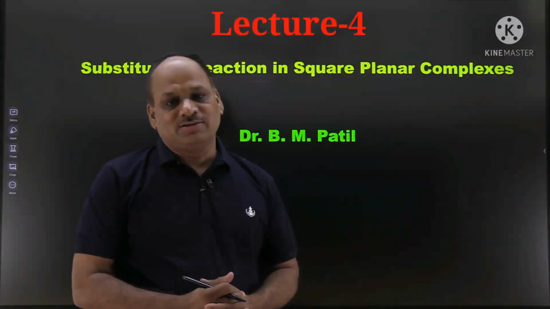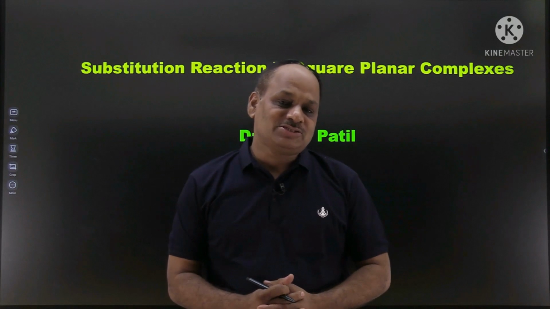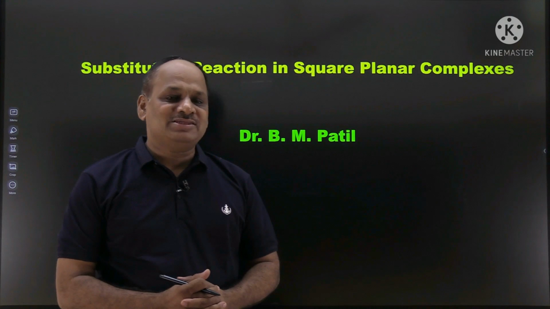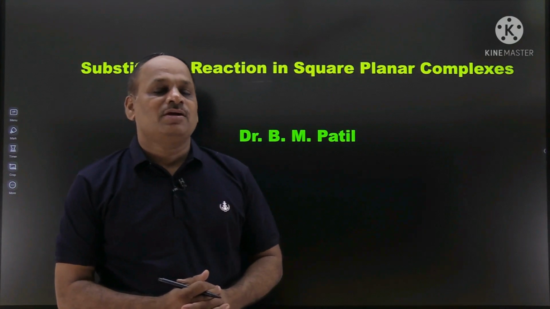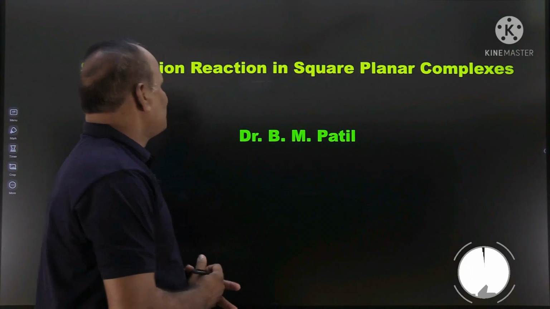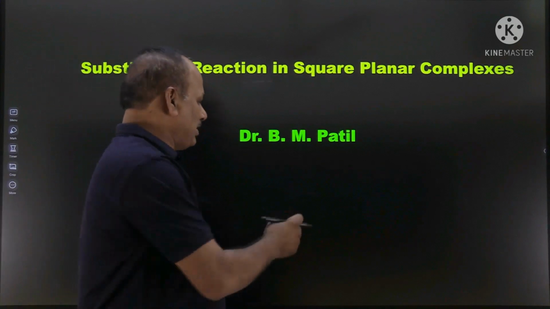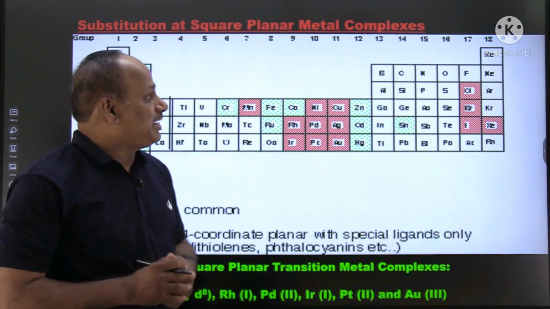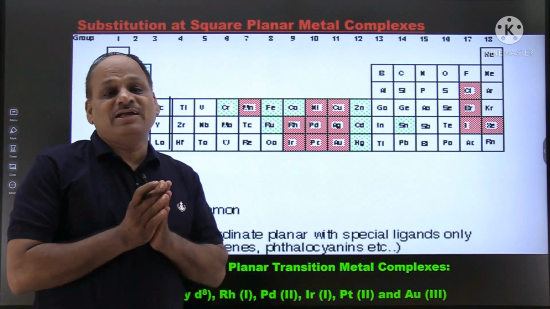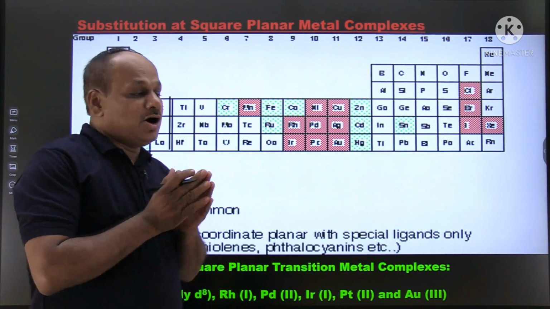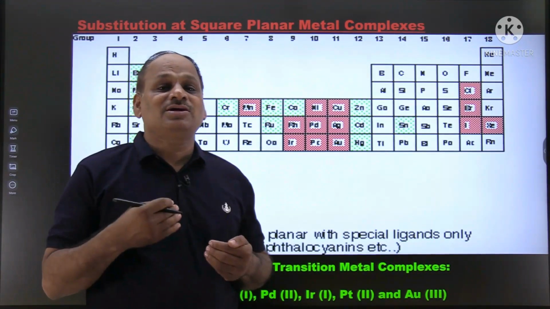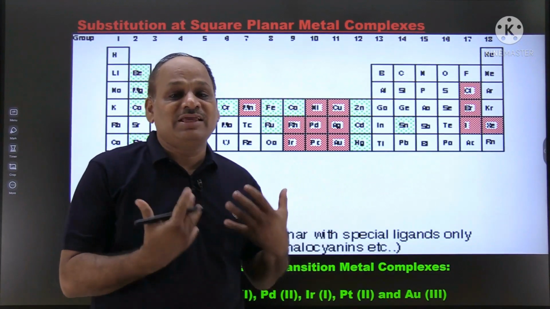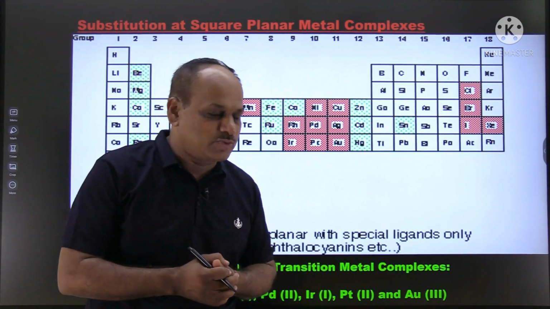Previously we discussed substitution reactions in octahedral complexes without breaking the metal-ligand bond, along with the mechanism of that reaction. In this video, we discuss substitution reactions in square planar complexes. Which metals or non-metals show square planar complexes, and with which ligands?